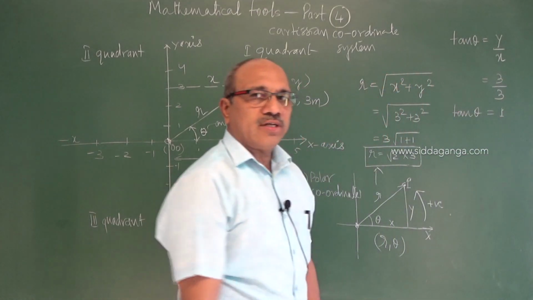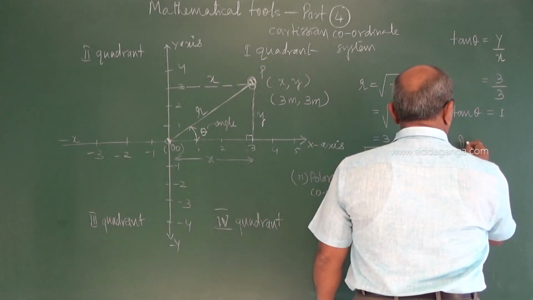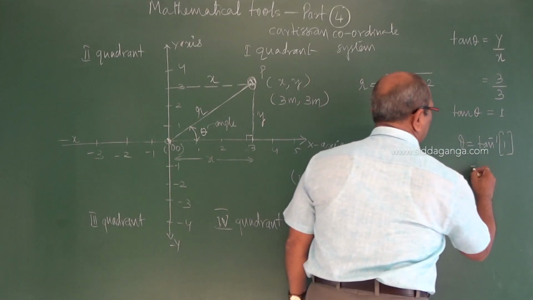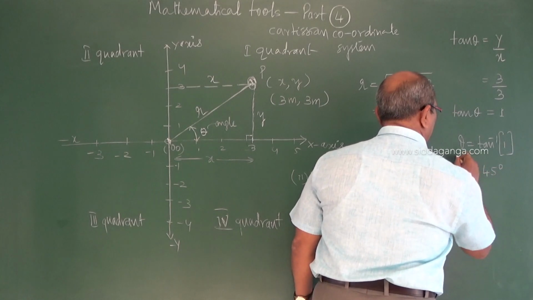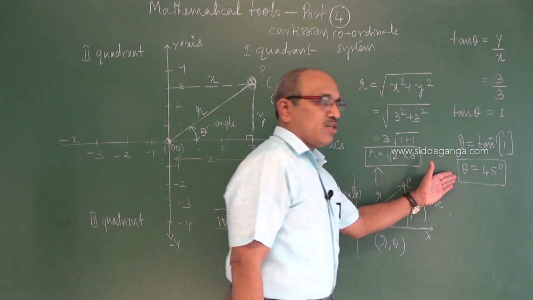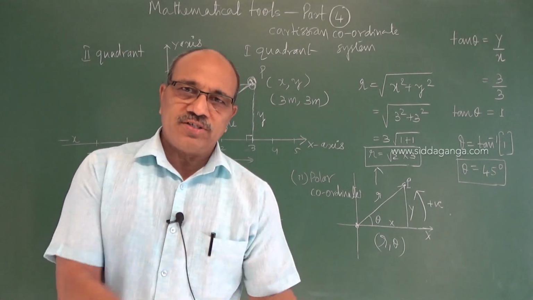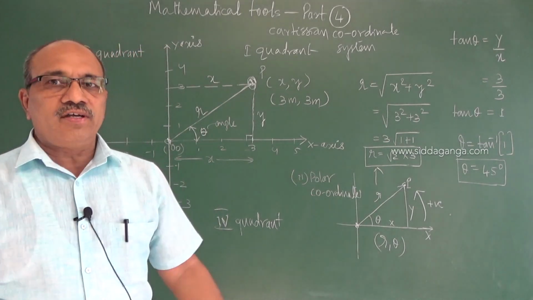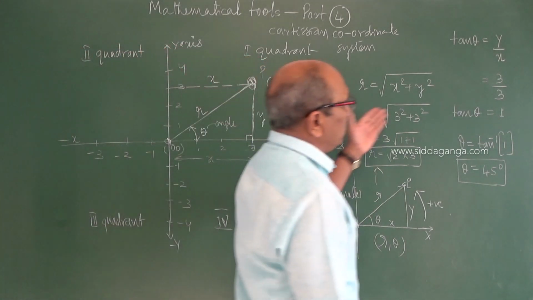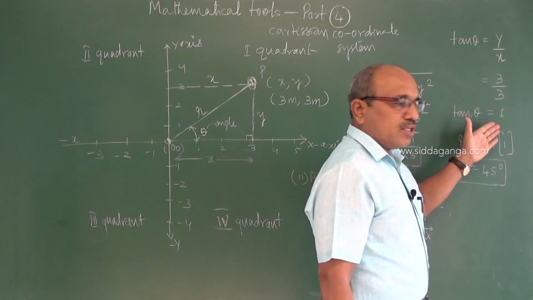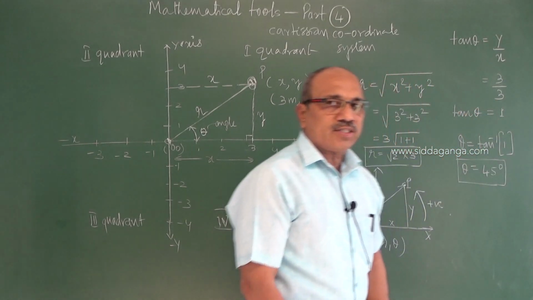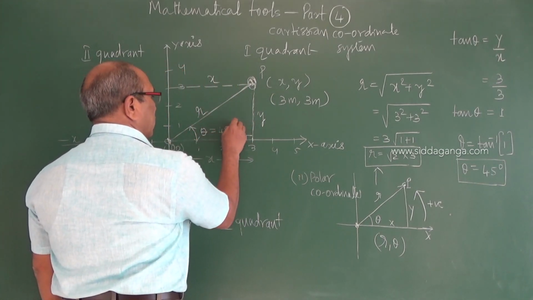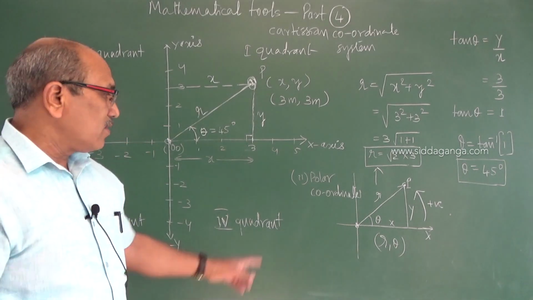Tan theta is equal to 1. So theta is equal to tan inverse of 1. That comes to be 45 degrees. If you do not know, we will come to trigonometry also, inverse function determination. But I think you know well that tan theta is defined as opposite side by adjacent side. In this problem, 3 by 3 happens to be 1. So tan theta equals 1, and tan inverse of 1 is 45 degrees. That means here I got theta equal to 45 degrees if I am representing it in the form of polar coordinates.